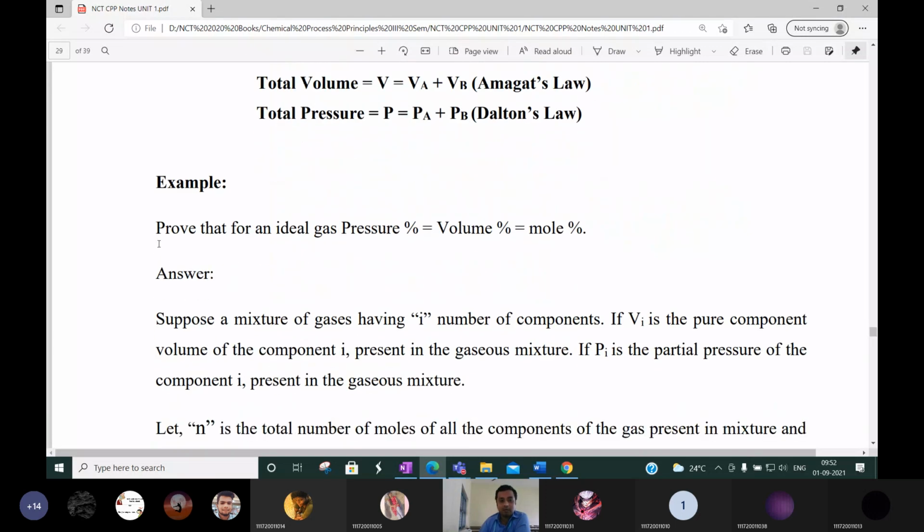Next, these formulas we have to derive. Prove that for an ideal gas, pressure percentage is equal to volume percentage is equal to mole percentage. Please note, this may be asked many times.